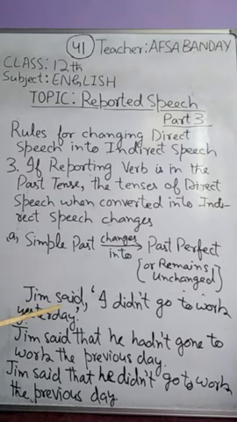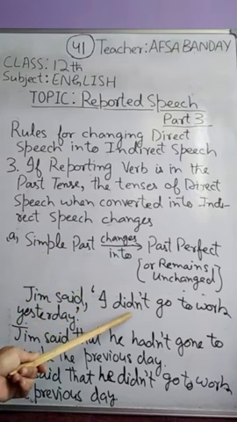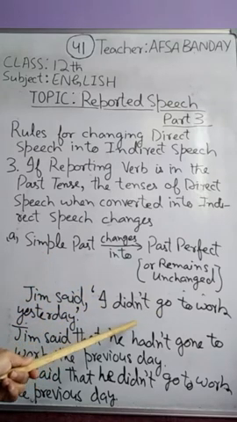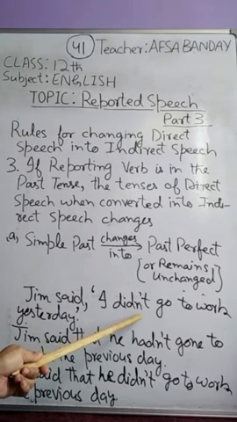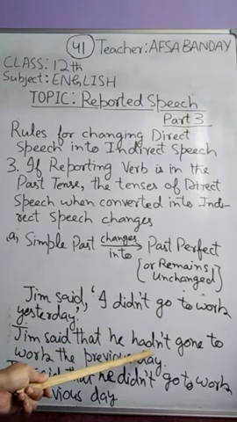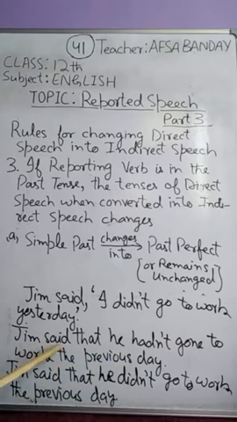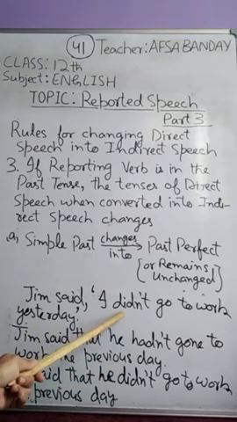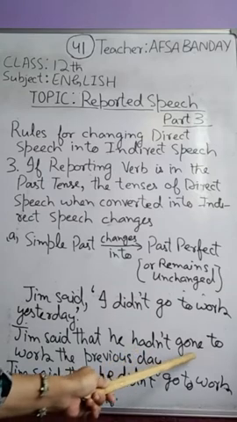Or let's have a look at this example. Jim said, I didn't go to work yesterday. It's a negative sentence, but at the same time, it's given in simple past tense in direct speech. When we change it from direct speech into indirect speech, we can write it either this way or this way. Jim said that he hadn't gone to work the previous day. Yesterday changes into the previous day, and simple past changes into past perfect.